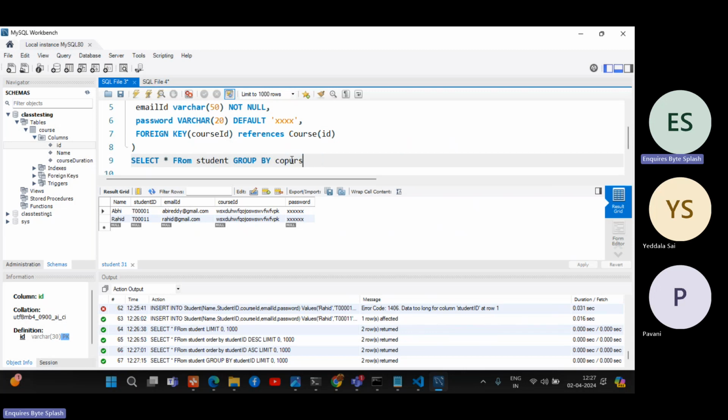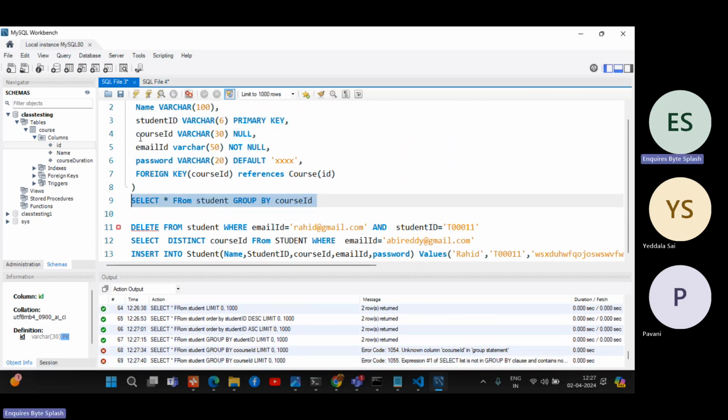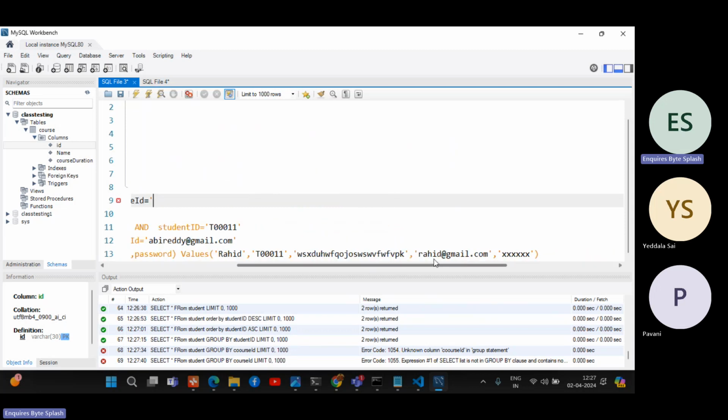So we'll make it as course ID, because course ID is same, right? Now you can group by for course ID. Select star from student where course ID, limit 0. Where course ID equal to this one. Let's add this.